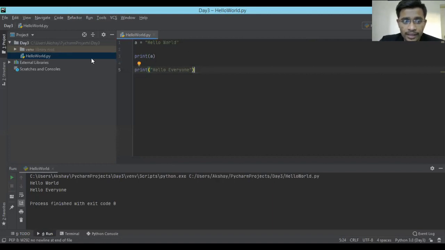Let's create a new file over here. This is for the next thing, because I wanted everything to be documented. That's why I'm creating a new file. You can create one as well if you want, or otherwise you can remove everything and type in the same thing. The next thing that we are going to see is the different ways to, sorry, in the shell we had to press enter. Here we save and run.